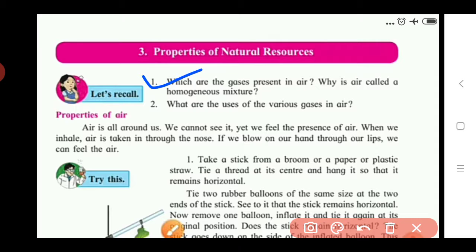Also nitrogen dioxide and sulfur dioxide are present in the air. Along with these, some dust particles are also present and moisture is contained in the air. So the answer to the first question is that gases like oxygen, nitrogen, carbon dioxide, then six inert gases, and also nitrogen dioxide and sulfur dioxide are present in the air.